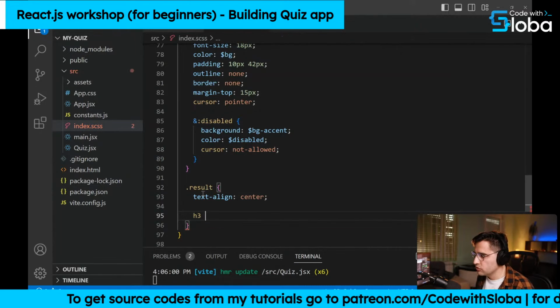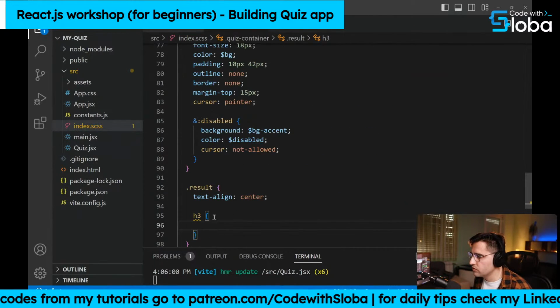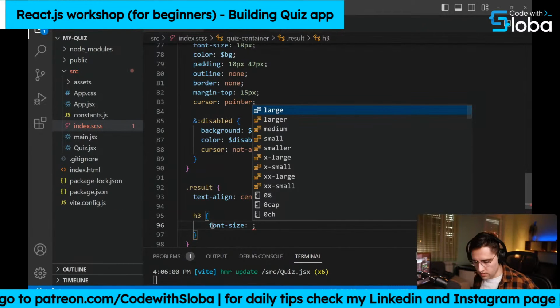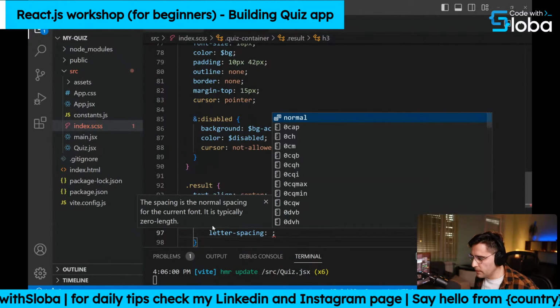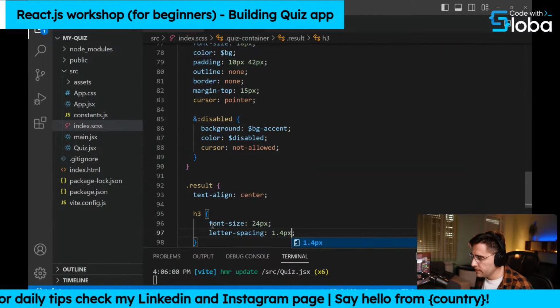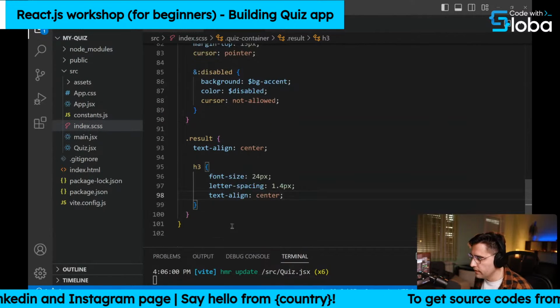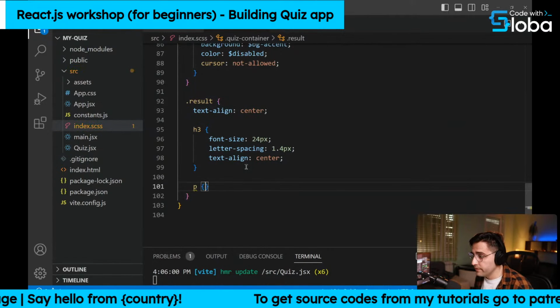Let's add some styles to our heading. It's h3, yes, for the result. And let's say we want the font size to be 24 pixels. Let's set the letter spacing to be 1.4 pixels, and let's align it as well, text align center. Yes, like so. And then let's add some styles to our paragraphs.